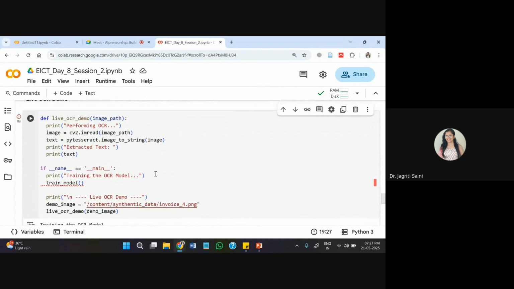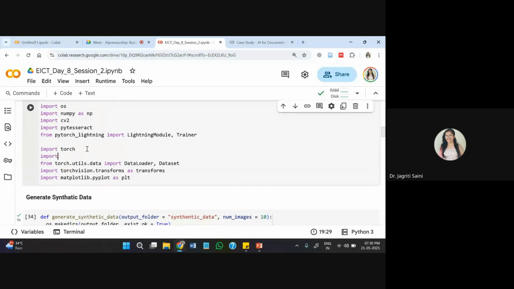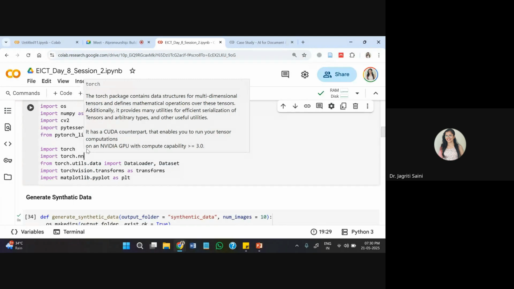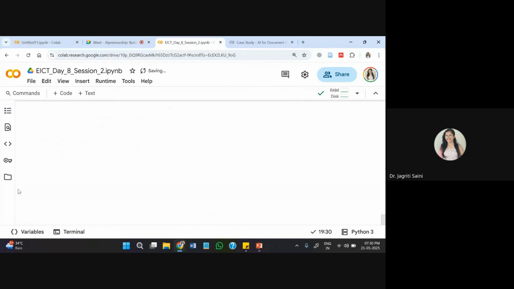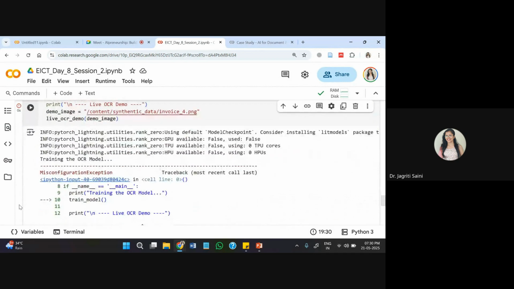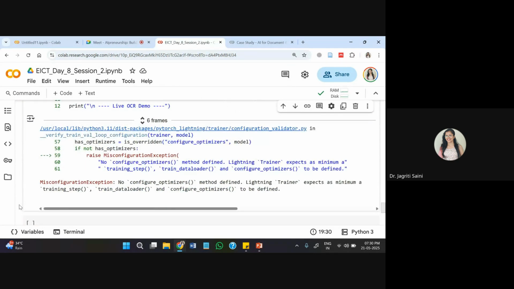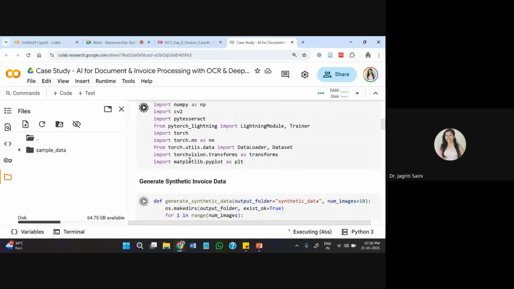NN is not defined. Now we have the last issue with this. Okay, I could identify the error that was missed initially. Here itself, torch.nn as nn was missing, and due to this it was not able to find nn by the end. So let me just run it again. Now it is working fine. Just one issue is there. Trainer is not getting the data loader. Okay, no problem. I'll just show you with it.